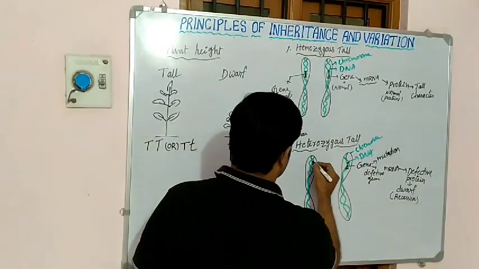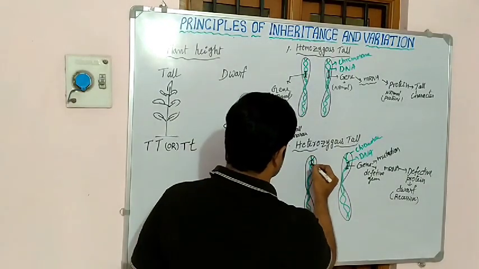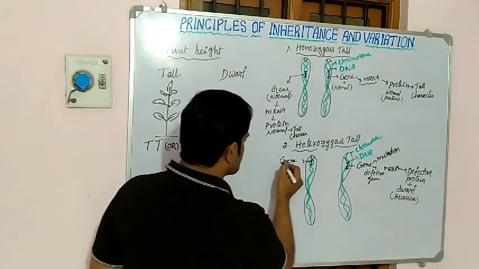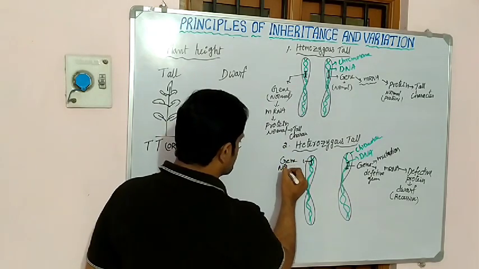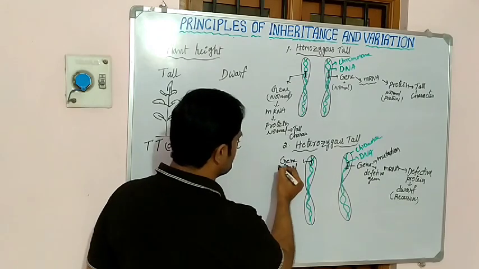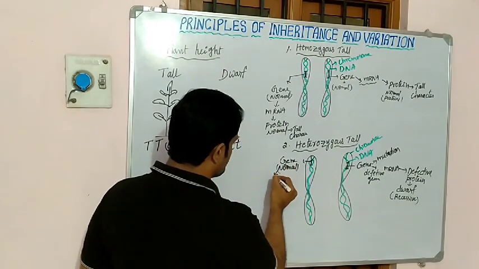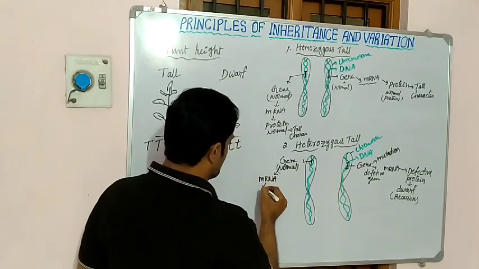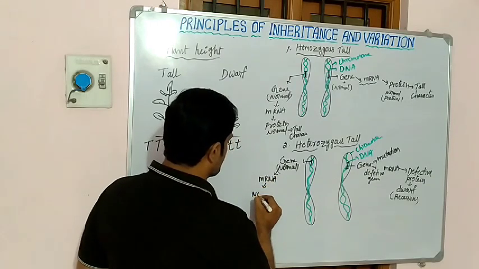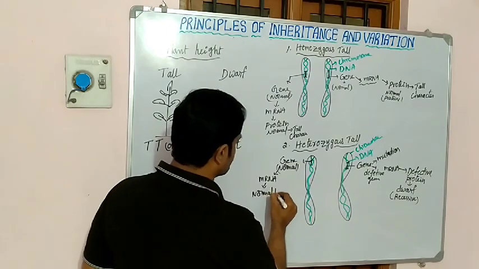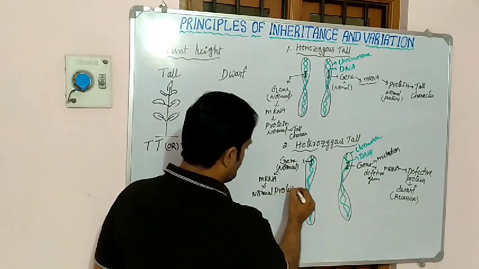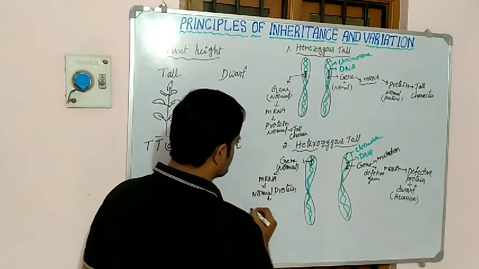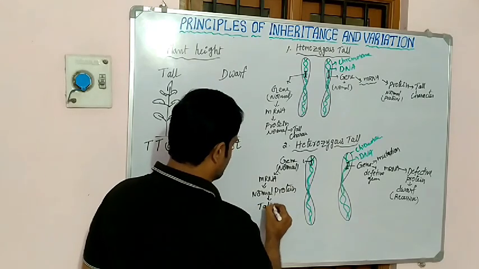Okay, coming to this chromosome. See here also this part of the DNA is called a gene. Which type of gene? Suppose it is a normal gene. Then the normal gene forms mRNA, and again it forms the normal protein. Then the normal protein forms the tall character.